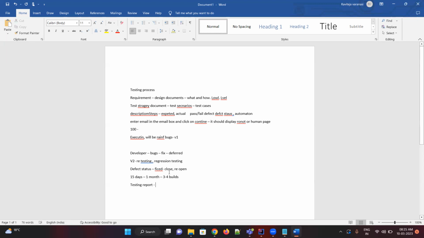Getting a bug in the UAT or dev environment is okay. But getting a bug in production is very costly, because production means real users. Due to them we are getting the money and the projects. If the website is not used by a lot of people, we won't get revenue, and without revenue we won't have a project.